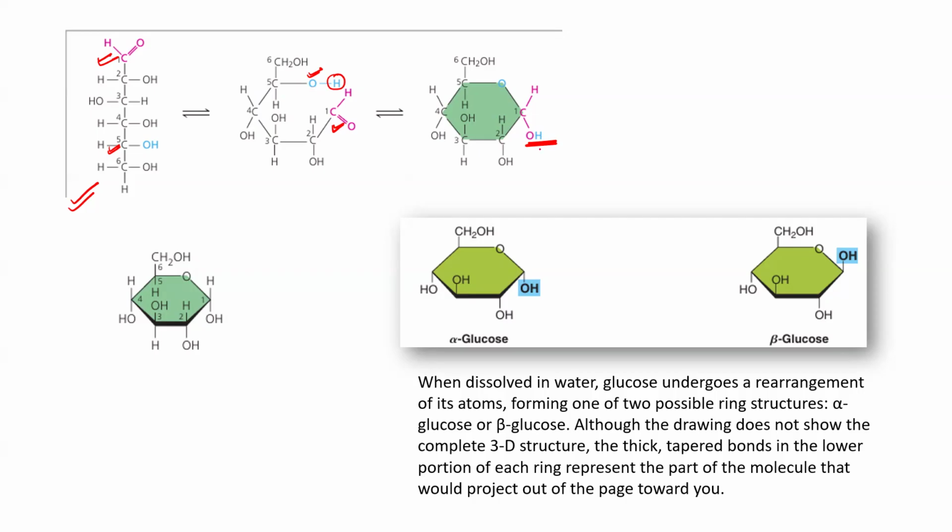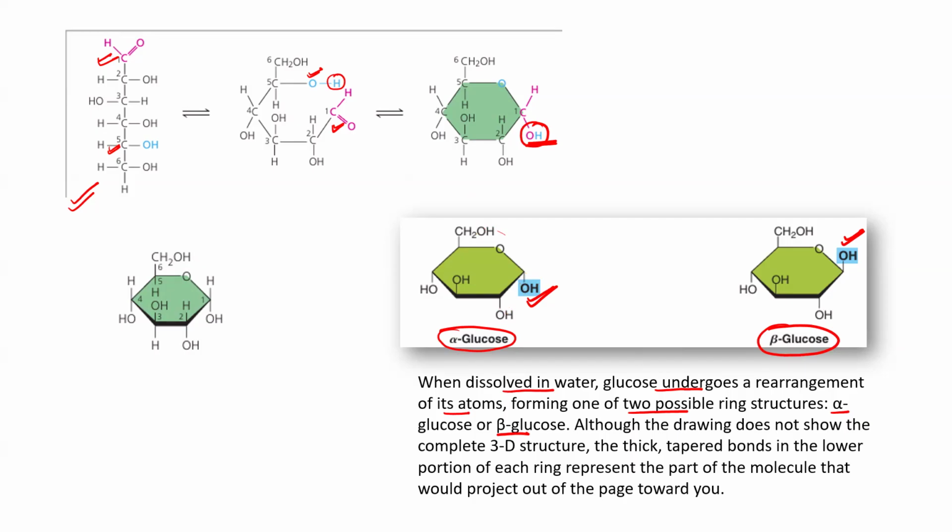Now, when they are making the ring, they can have this OH group on the bottom side or they can have it on the upper side. If they are having it down, then we say this is alpha glucose. If they are having it upside, you will say beta glucose. So when you dissolve glucose in water, it can undergo rearrangement, making two types of ring structure. One can be alpha glucose, another can be beta glucose. Very, very important. Please understand carefully because alpha glucose is used to make starch and beta glucose is used to make cellulose. Clear?